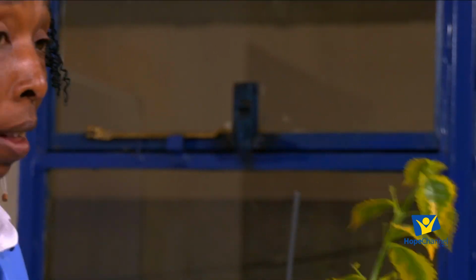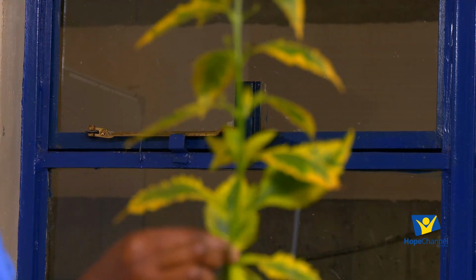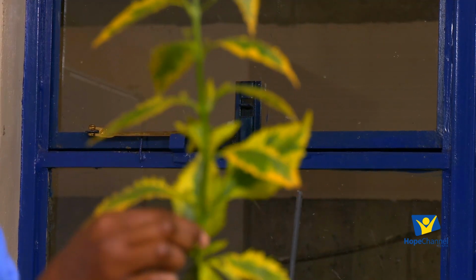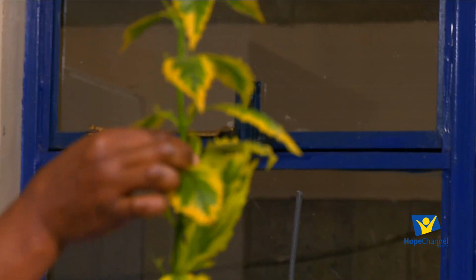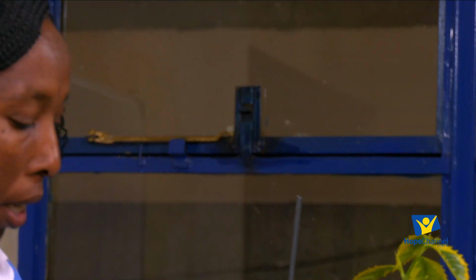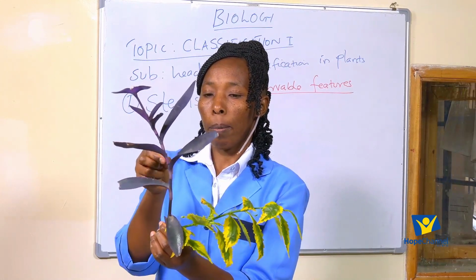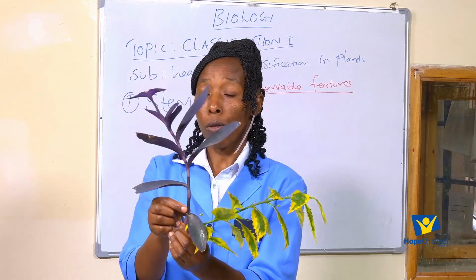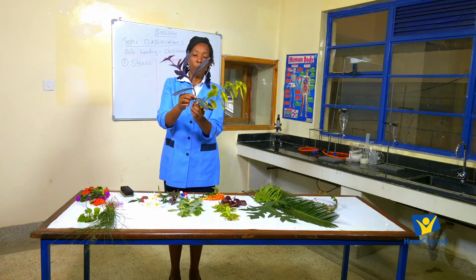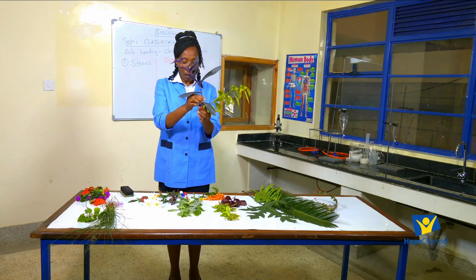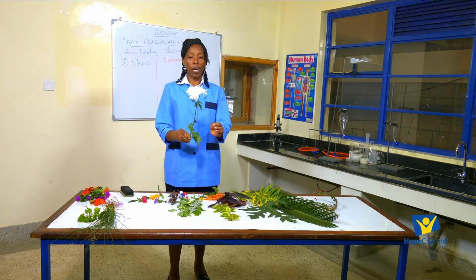We also have another part of the plant we call a stem. At this point here, this is the stem. Can we see the stem? Yes, this part is the stem. So for this plant here, this part of the plant is the stem. Are you able to identify the stem? Yes. Okay, we have the stem, we have the leaves, and then we have plants that have flowers.